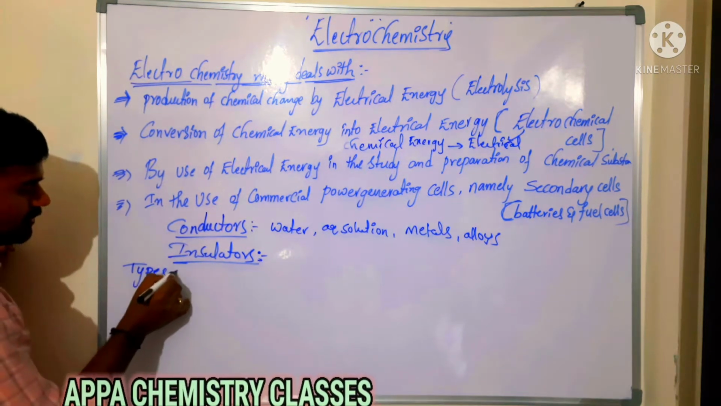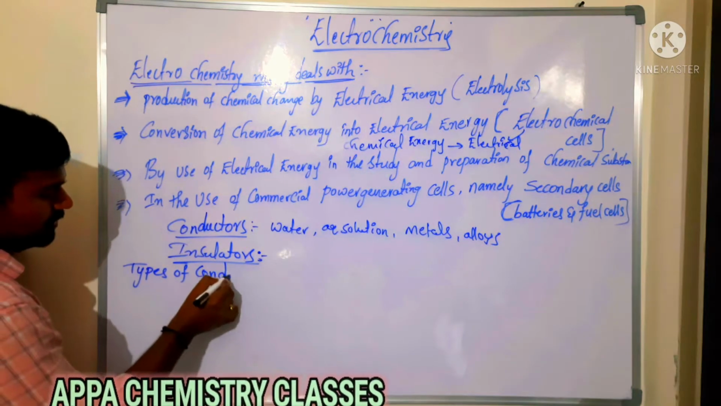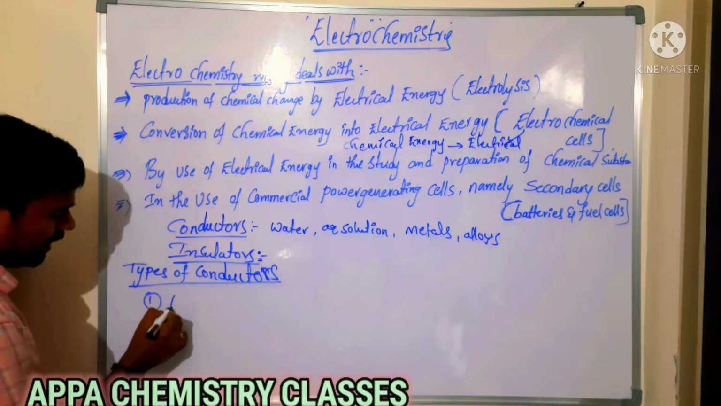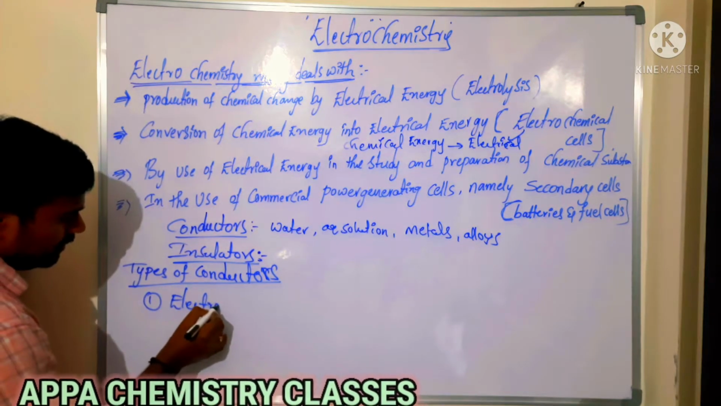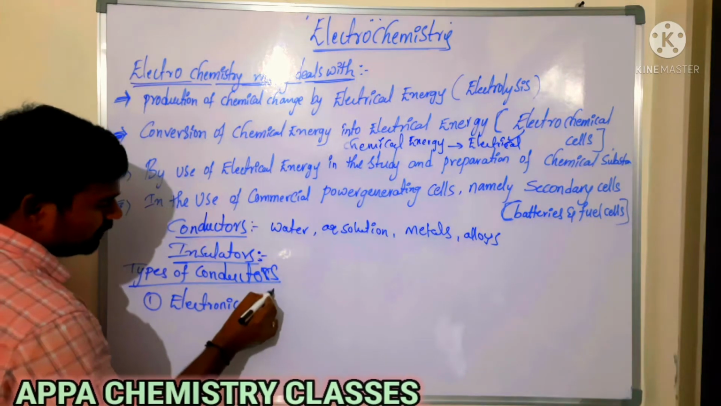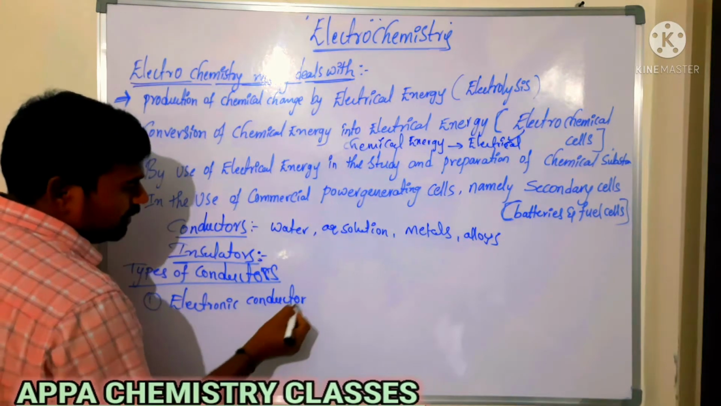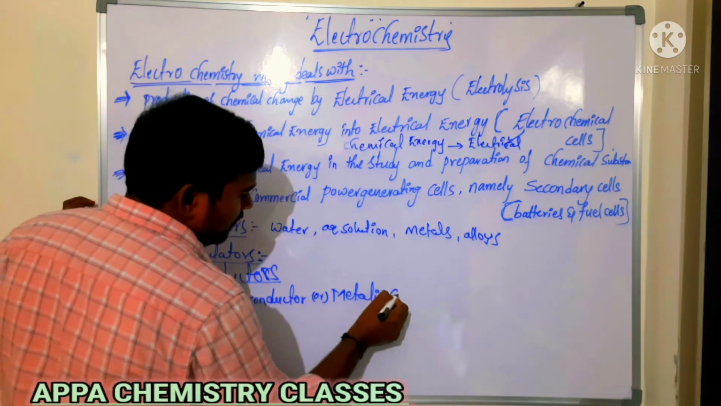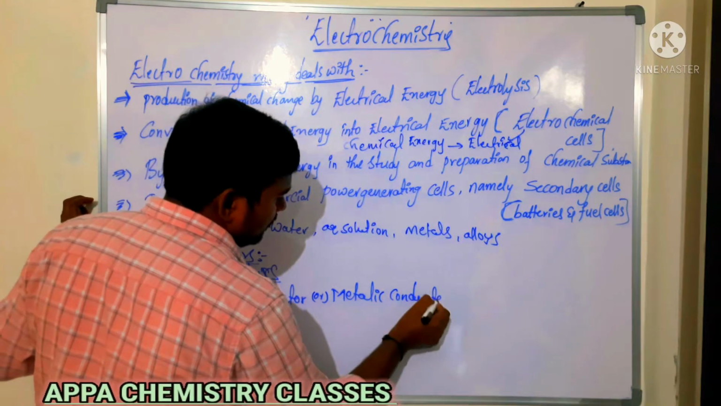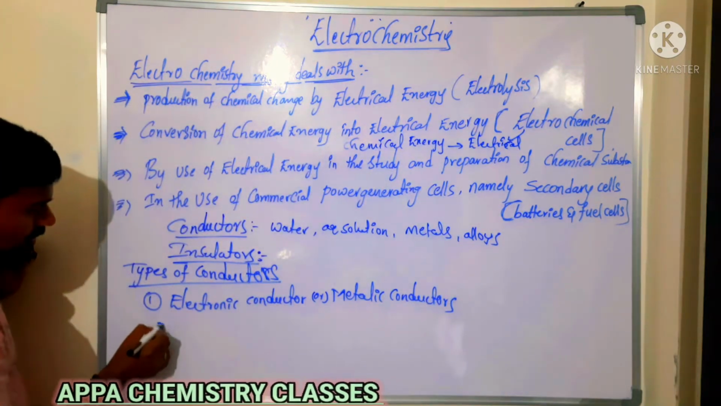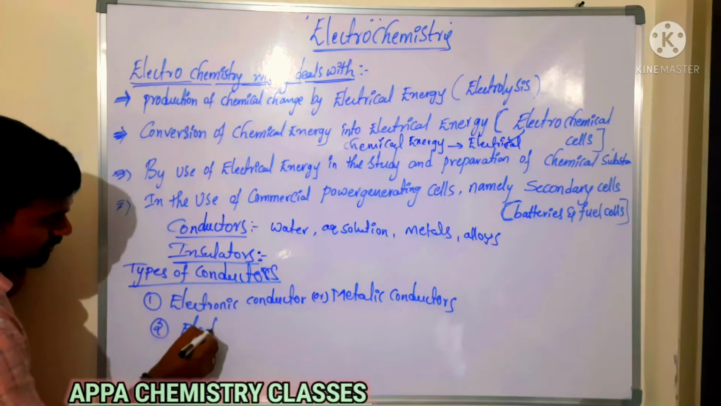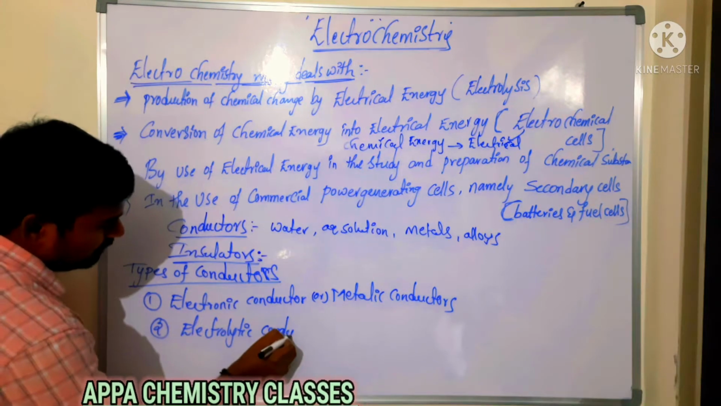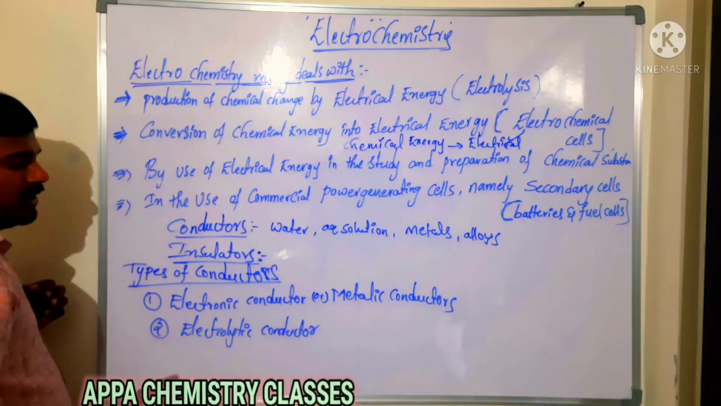So, types of conductors. Mainly two types of conductors are there. What are those? One is the electronic conductor, which is also called the metallic conductor. The next one is the electrolytic conductor, which is very, very important. Electronic conductor and electrolytic conductor.